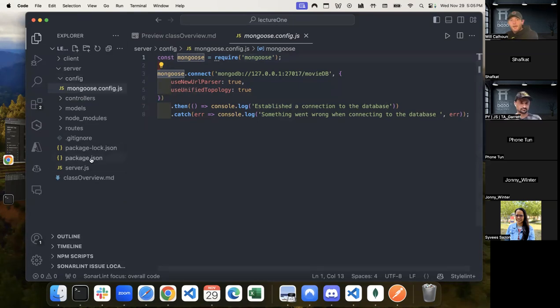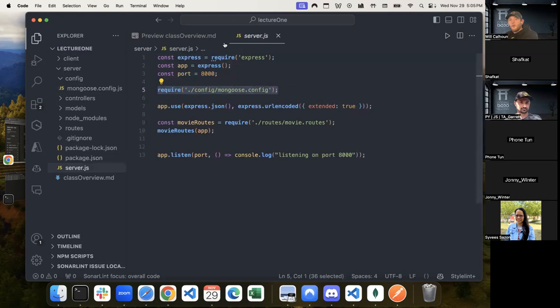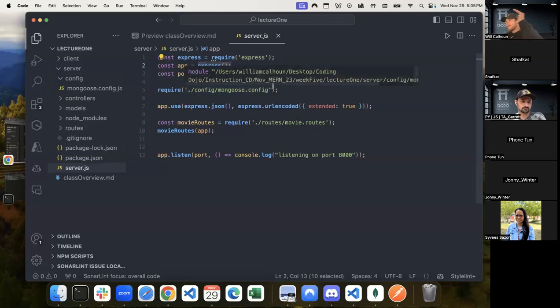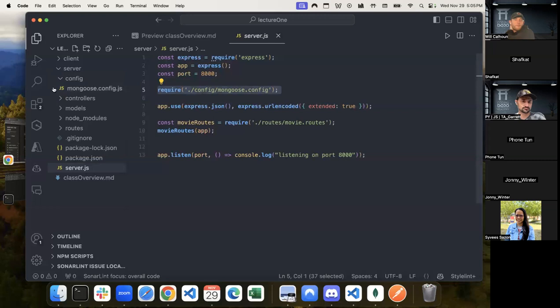And so by us, with our server.js requiring that, we're saying, cool, this line right here, line 5, creates our connection to our database. So as JavaScript reads this top to bottom, it sees this, it goes into our config file, runs that, makes the connection, and either gives us back, hey, I'm connected to the database, or there was an error. And again, we don't have to set a variable equal to require in the same way we do here, because we're not trying to instantiate or use that in other places. We just need a one-time run and then we're good to go. So we can just do that here.